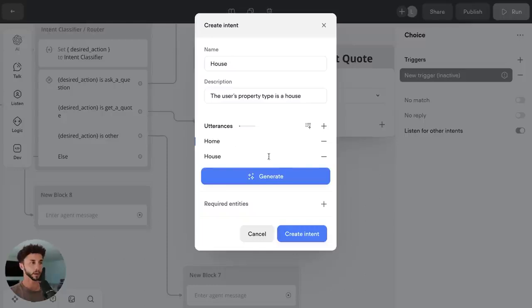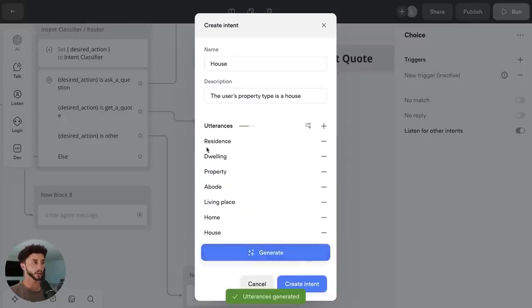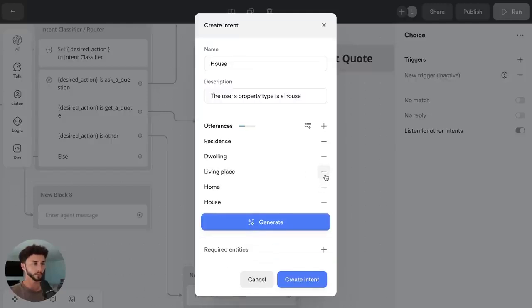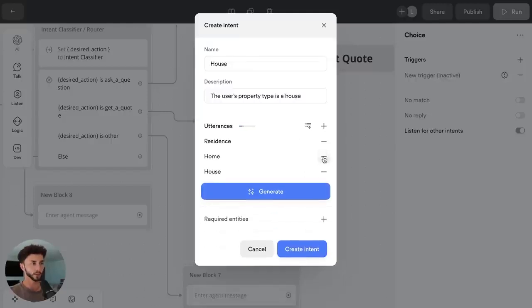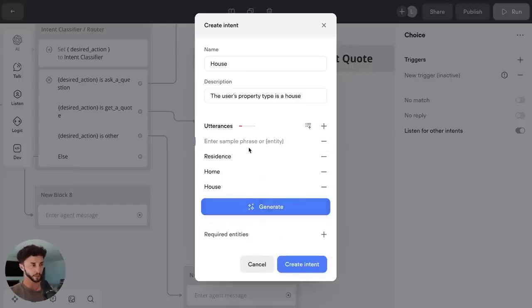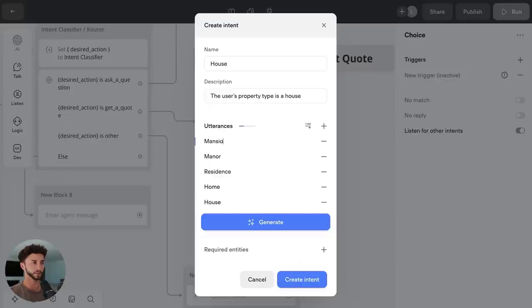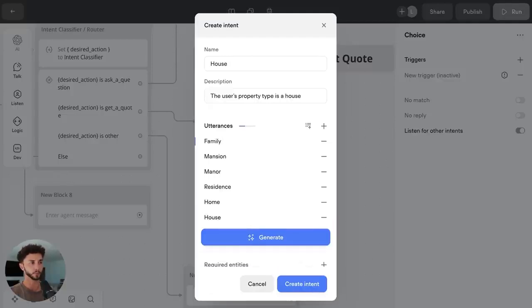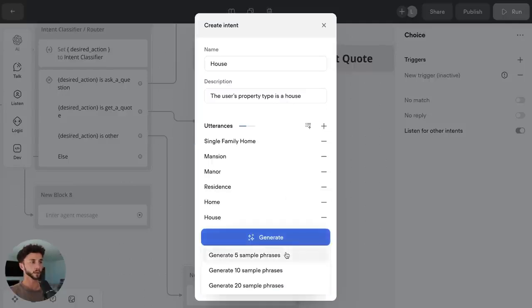So we can say home, and then you can add in some AI generated ones here, which are usually pretty good. Okay, residence, dwelling, property, abode, living place. This gets tricky because some of these could overlap with apartment. So property is probably too broad, abode's too broad, living place, dwelling, residence, potentially we could get away with. We could say like manor, mansion, family home, single family home. And by now we've given enough examples where we can just go to create.